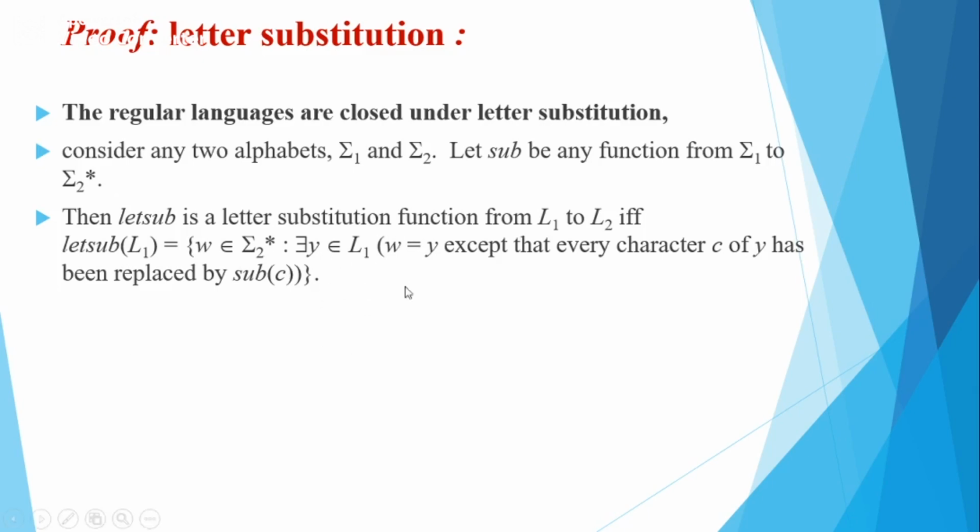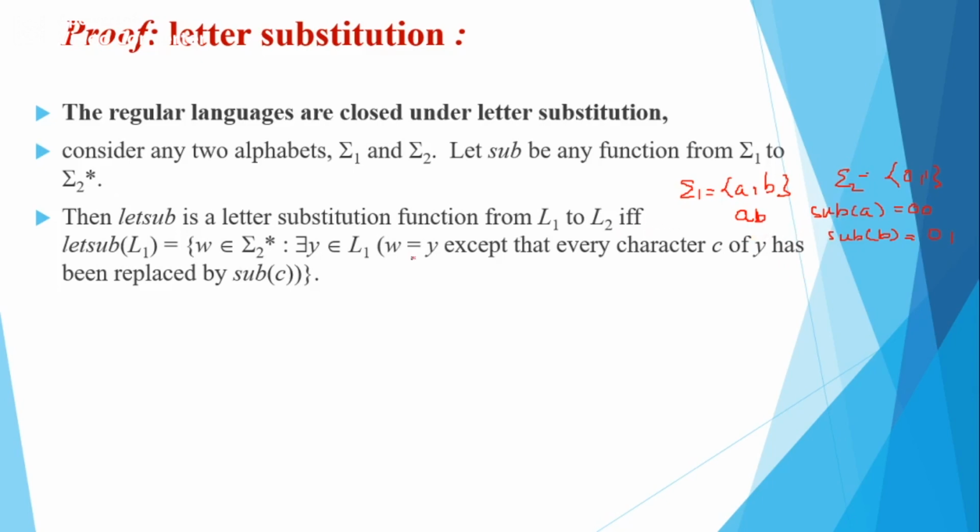Let me explain letter substitution with a simple example. Suppose sigma 1 contains a, b, and sigma 2 star contains 0, 1. The substitution of a is 00, and the substitution of b is 01. Now, what is ab?